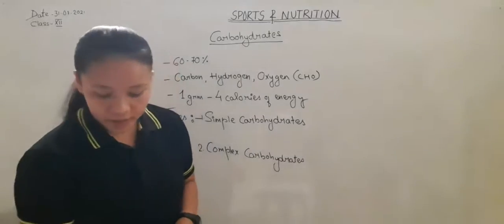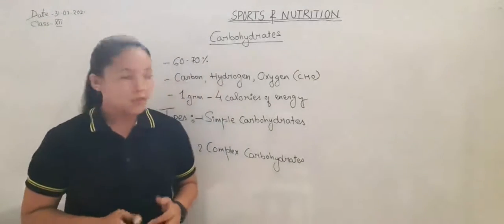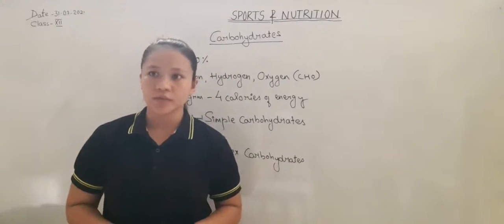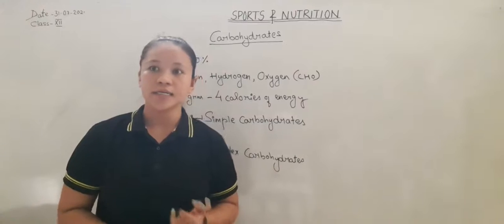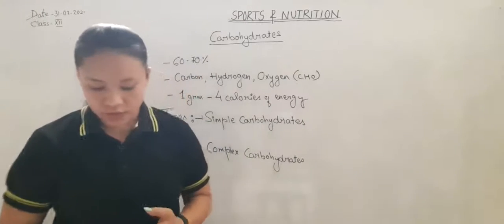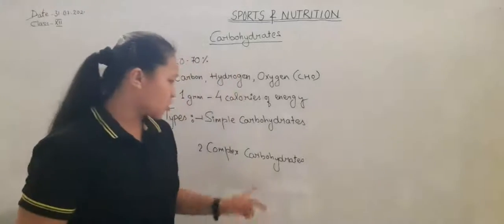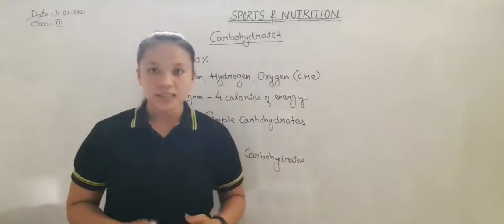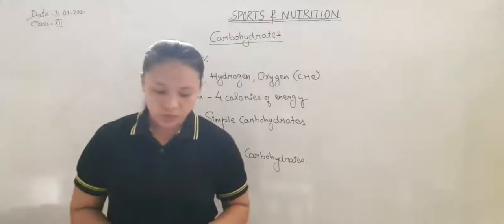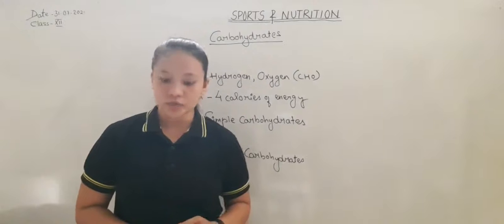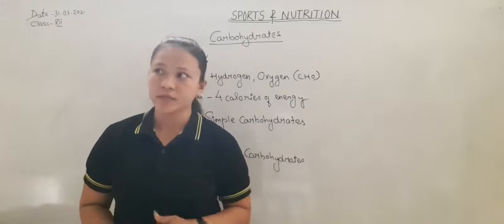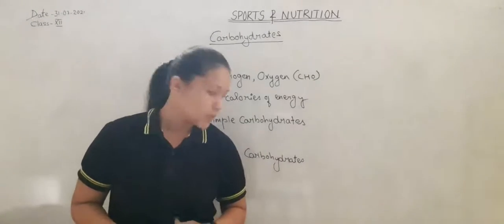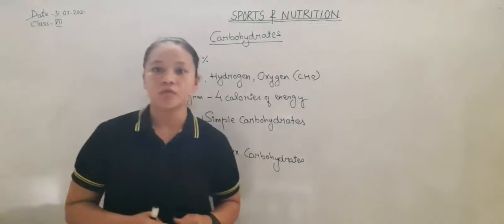The source of simple carbohydrate: all simple carbohydrates contain sugars. The sources of simple carbohydrate are honey, jam, fruits, etc. And complex carbohydrate contains starch and other sugar molecules which chemically combine to form glycogen, and it produces slow energy.